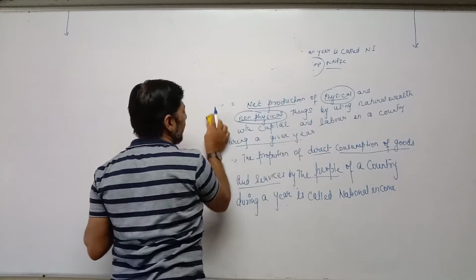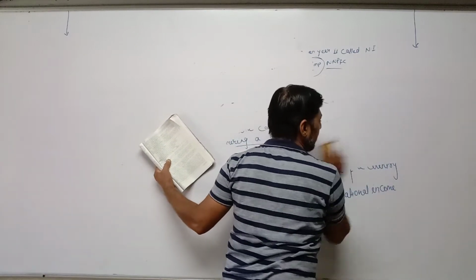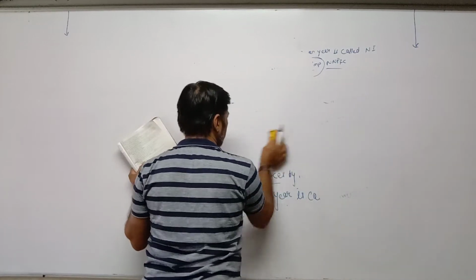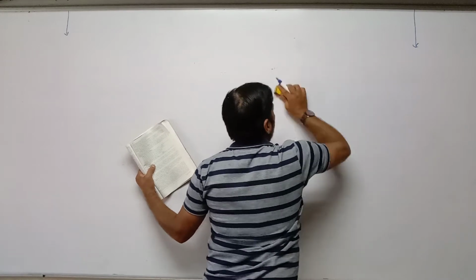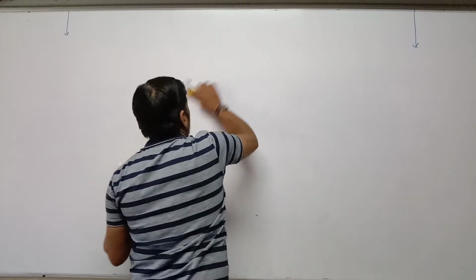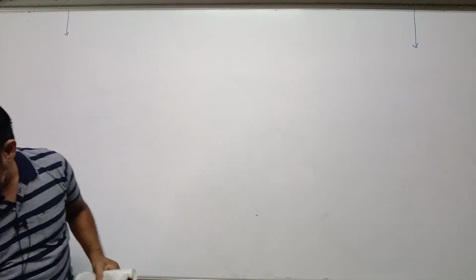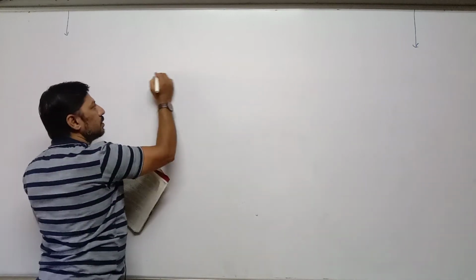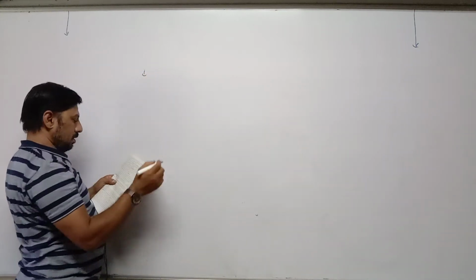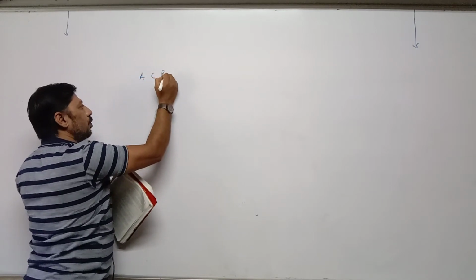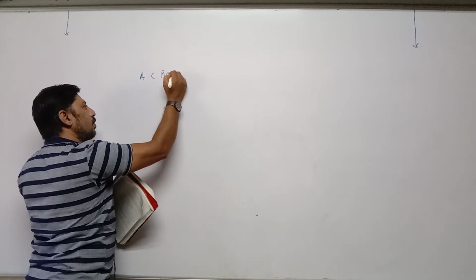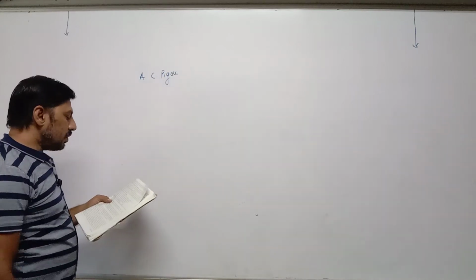Means definition of national income on the basis of income method. And this method is given by A.C. Pigou, P-I-G-O-U.